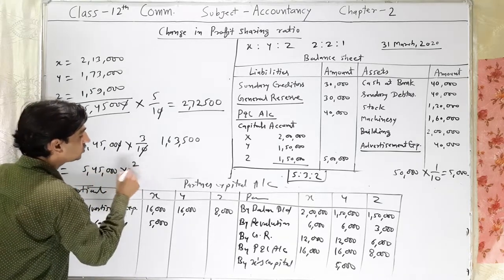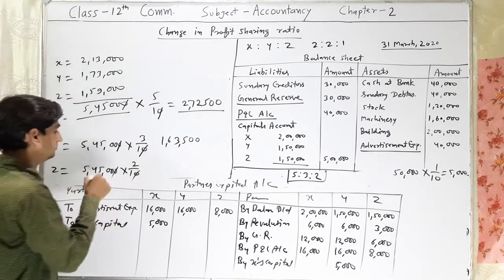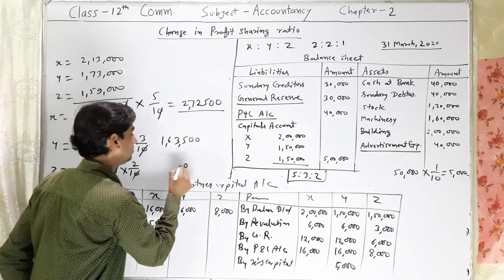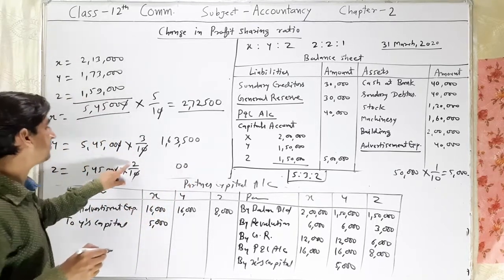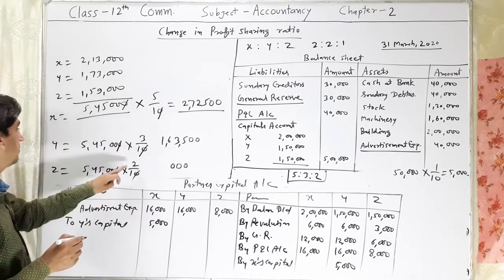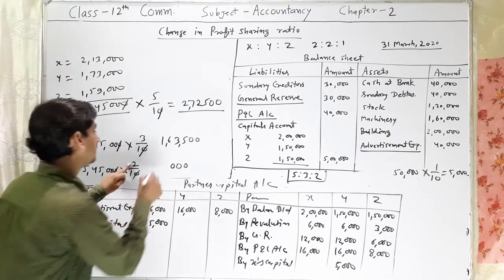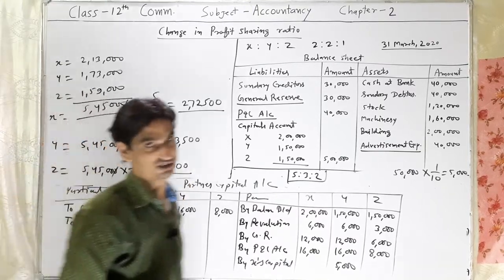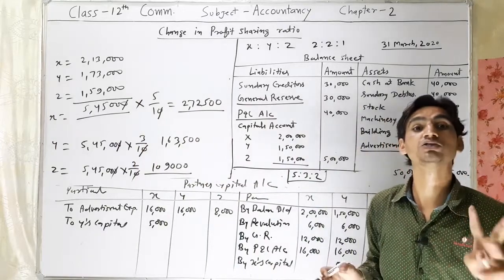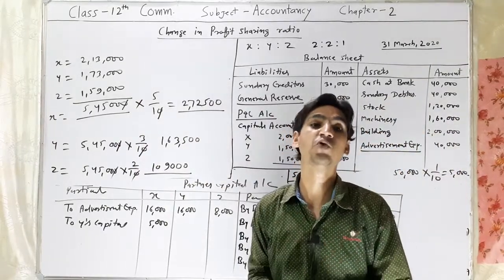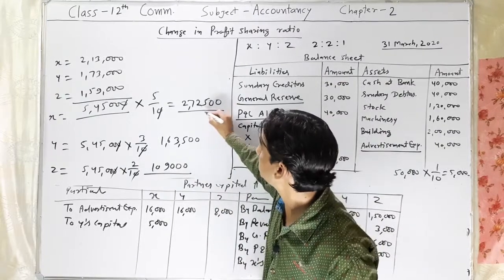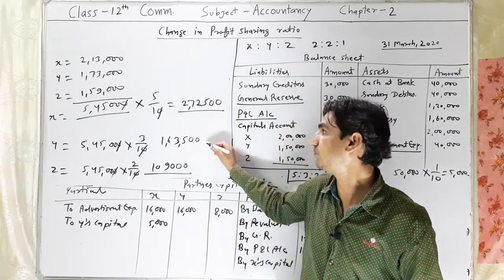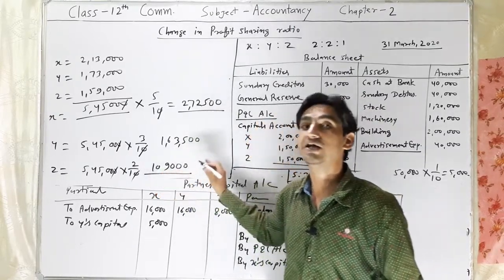For Z, 5,45,000 into 2/10. 54,500 multiplied by 2. 5 multiplied by 2, 10. 4 multiplied by 2, 8 and 1, 9. So 1,09,000. We have calculated the new capital of all partners. The capital for X is rupees 2,72,500, Y's capital is 1,63,500 and Z's capital is 1,09,000.